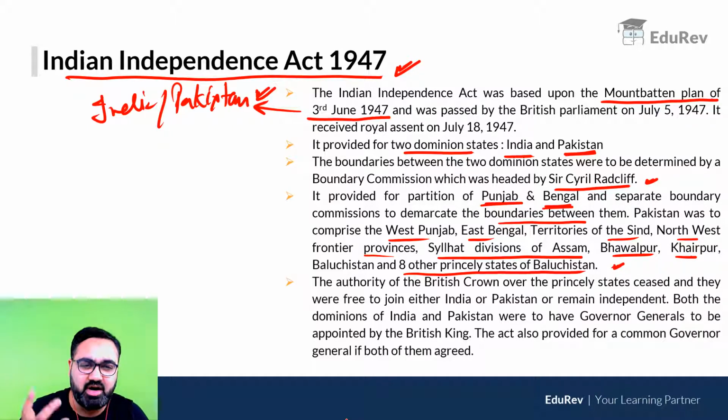Both of them were given Governor Generals to begin with. The Act also said that a common Governor General can be given if they both agreed, but that was not the case. So India had Mountbatten as the Governor General who continued for India, and Jinnah became the Governor General of Pakistan.